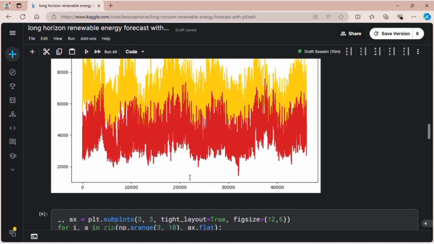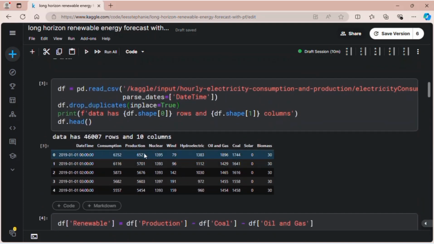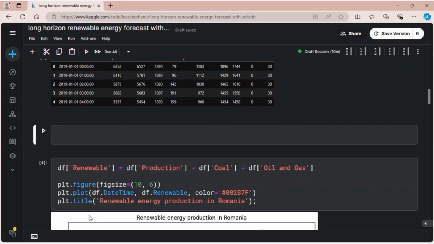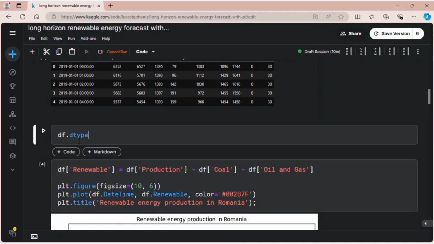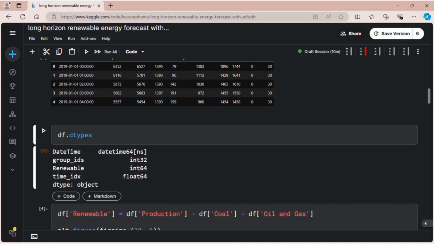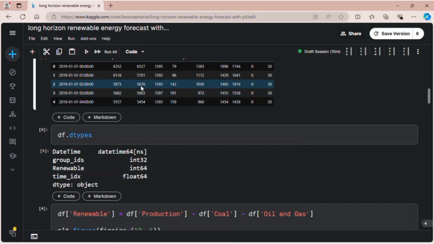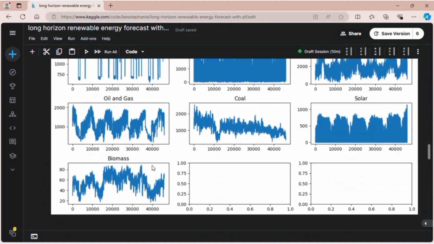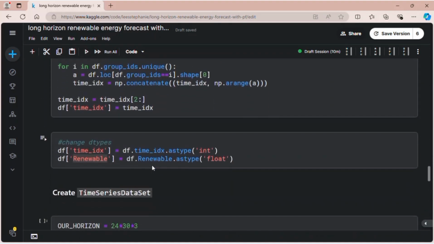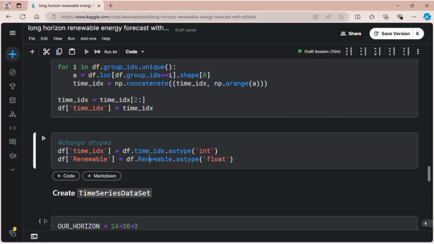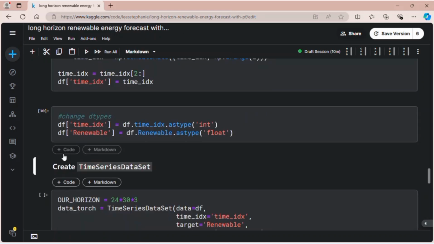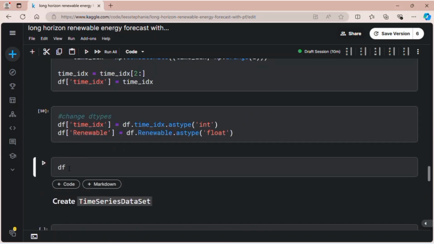Even though it is an integer right now, we can verify that by checking the dtypes. Yeah, the renewable here has the integer type right now, but integers can sometimes be considered categorical data. To make sure that doesn't happen, I need to change the type into float. Now we have the final data frame that is ready to be converted to a time series dataset.